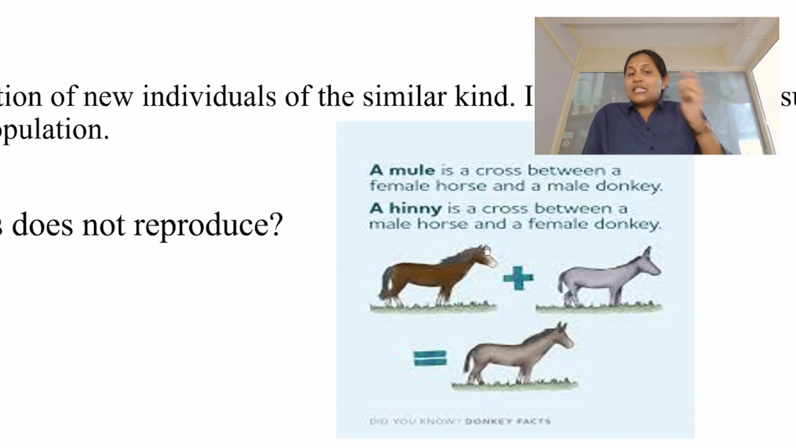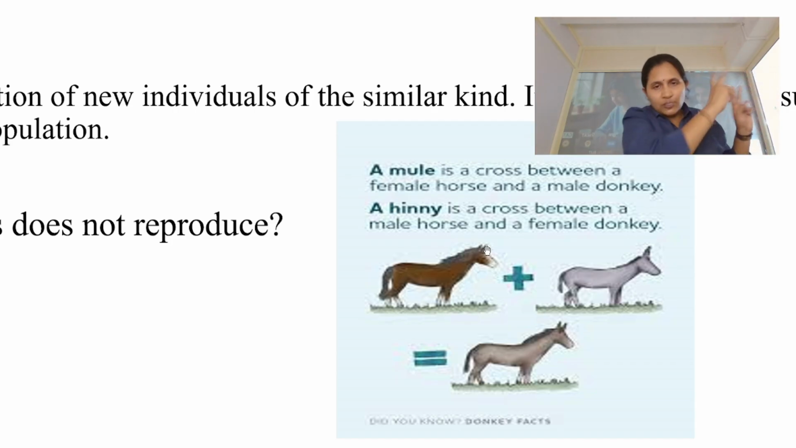This is the mule. There's something called a hinny as well. Now what is that? It is the reverse cross. Whereas the mule is from a female horse and a male donkey, the hinny is from a male horse and a female donkey. Of course, a hinny is also an infertile organism. Now if you have to produce one more mule or one more hinny, what are we supposed to do? We are supposed to crossbreed again.